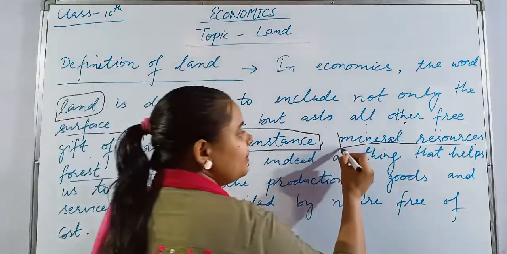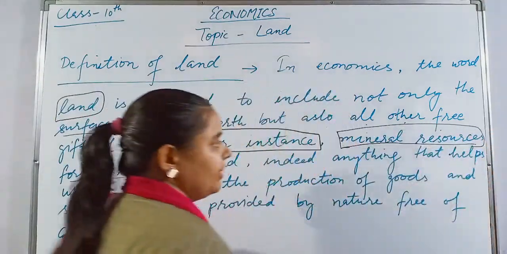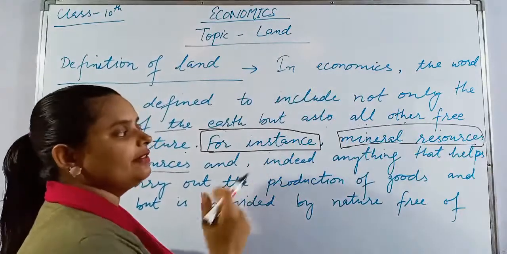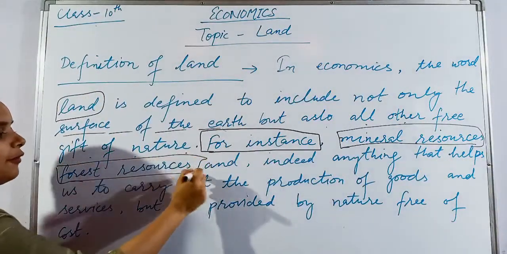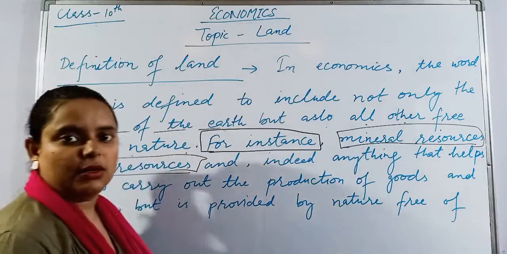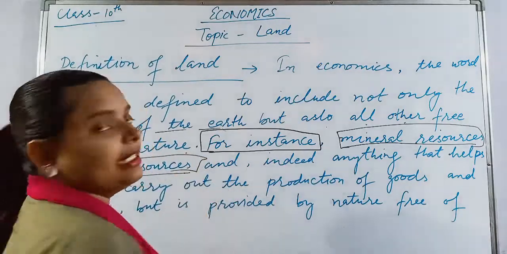From where will we get the minerals? When we dig beneath the earth, then only we will get the mineral resources. Forest resources, the forest will not stand on a river or on water, it will also stand on land.